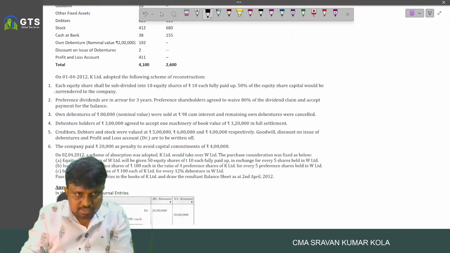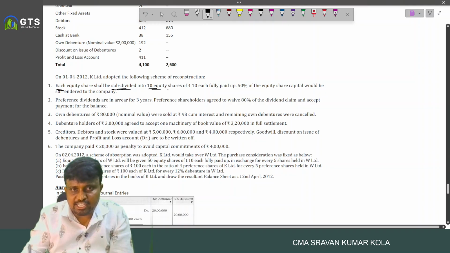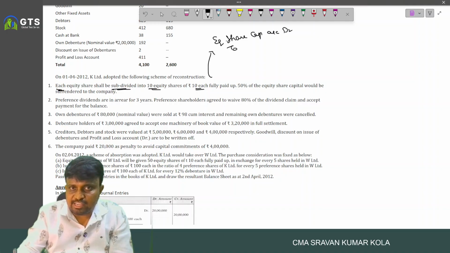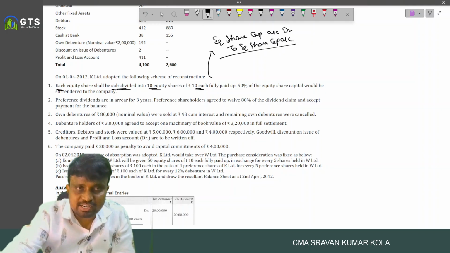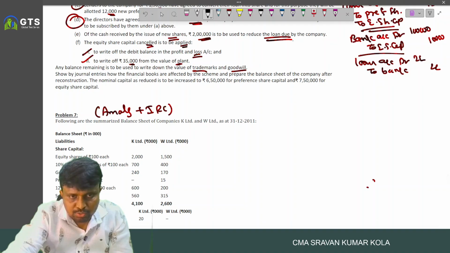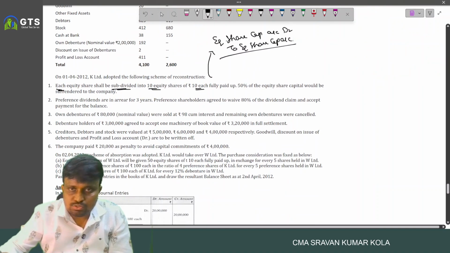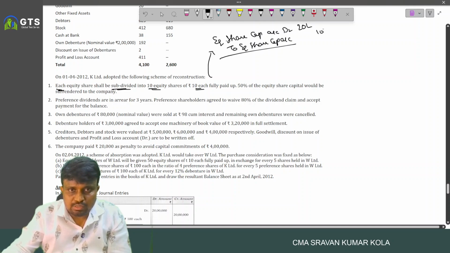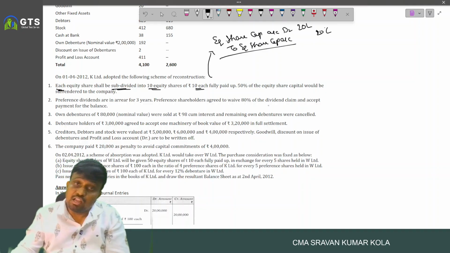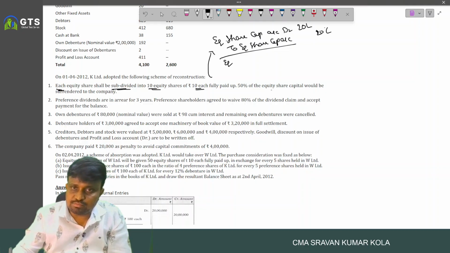Here, first, each equity share subdivided into 10 equity shares of 10 each fully paid up. Then we write the entry what? Equity share capital account debited to equity share capital subdivided. 100 rupee share is divided into, so 2000, that means 20 lakh is there. Each equity share subdivided into 10 equity shares, 10 lakh. Out of that, 50% was waived off.